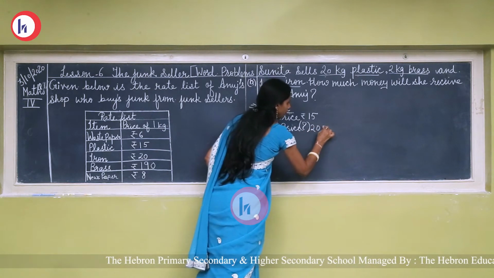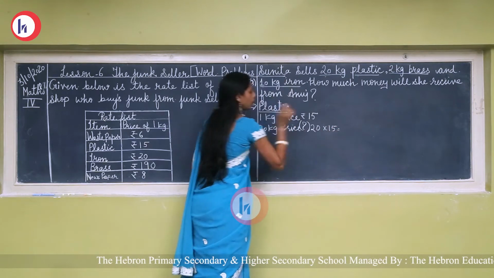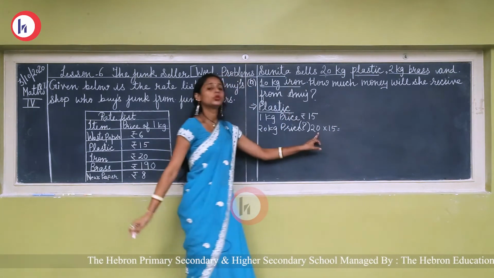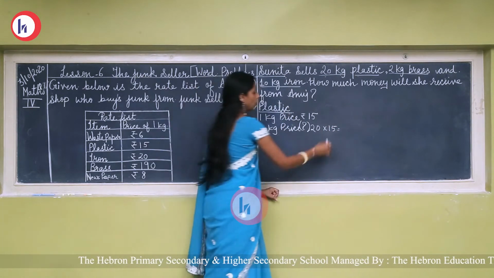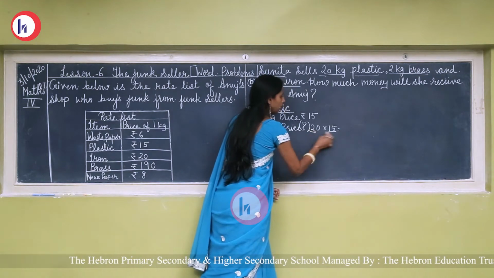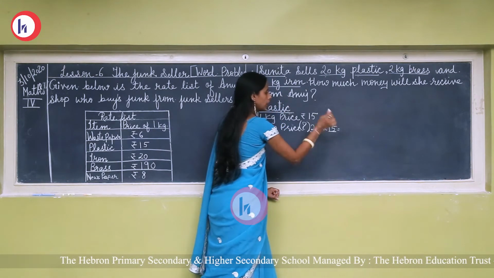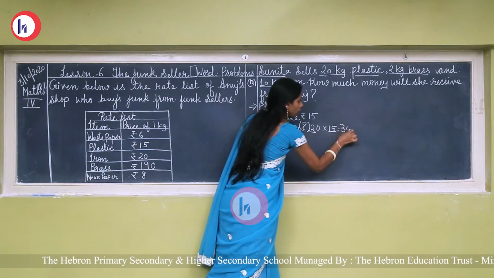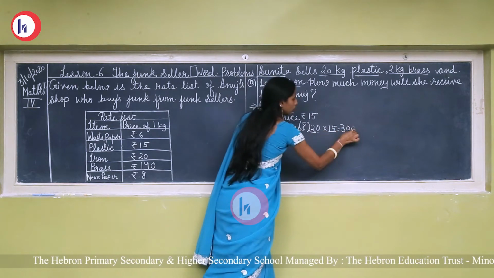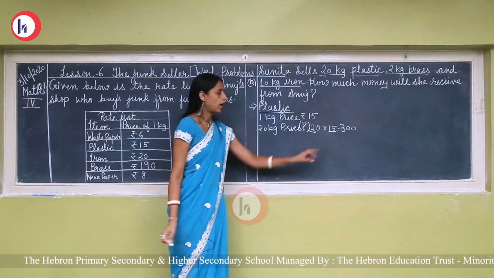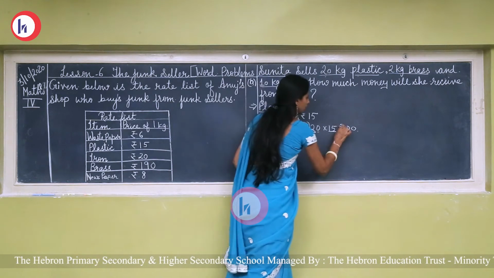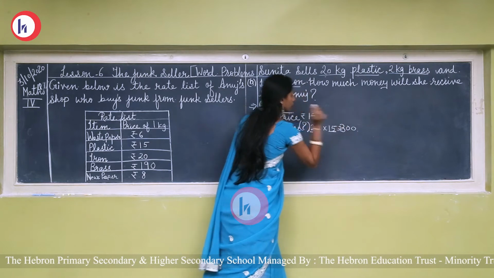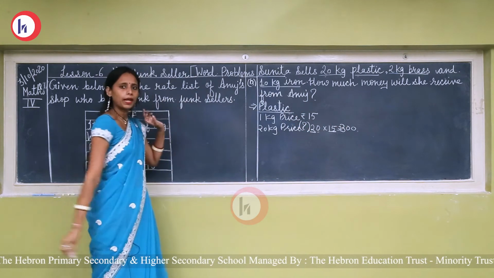20 multiplied by 50. Okay, now see, what is the rule to multiply by 0? First of all, see the digit only. 15 multiplied by 2, it is 15 ones are 15, 15 twos are 30. Okay, then put this 10 after the product. So, answer is 300. 300 rupees. This is the amount of plastic.